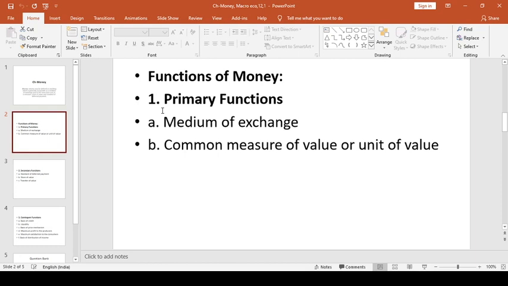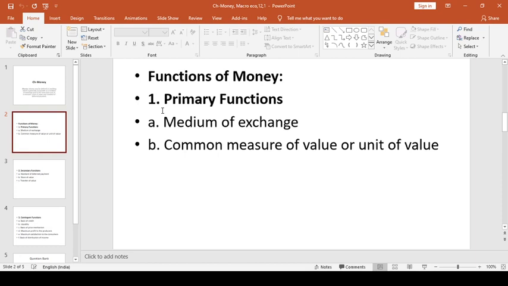This function has removed the major difficulty of lack of double coincidence of wants and inconveniences associated with the barter system. Use of money allows us to purchase and sell independently of one another. Money facilitates trade and helps in conducting various transactions in an economy. Money has no power to satisfy human wants, but money commands power to purchase those things which have utility to satisfy human wants.